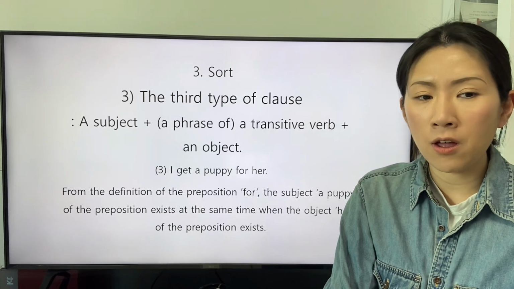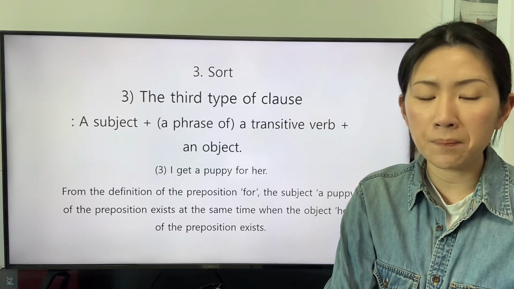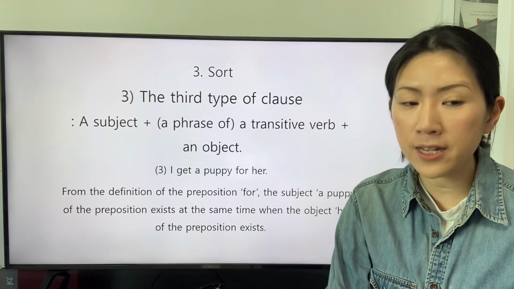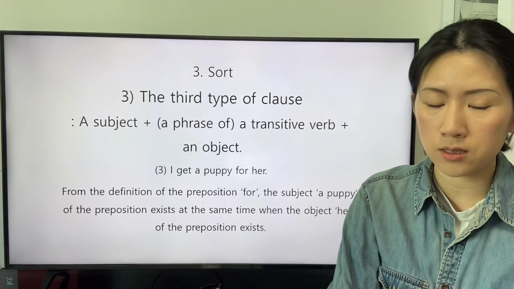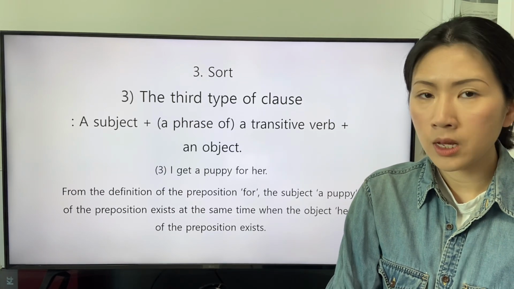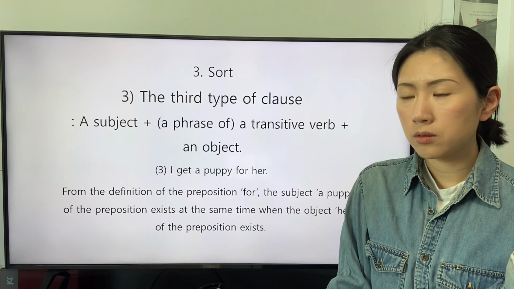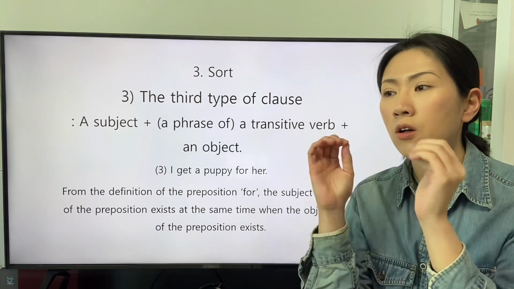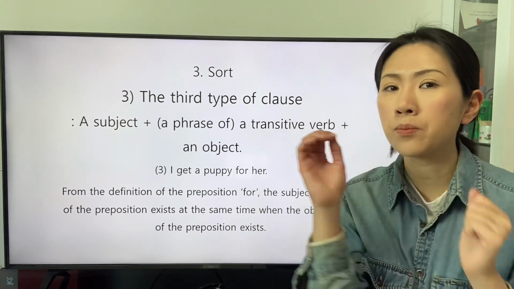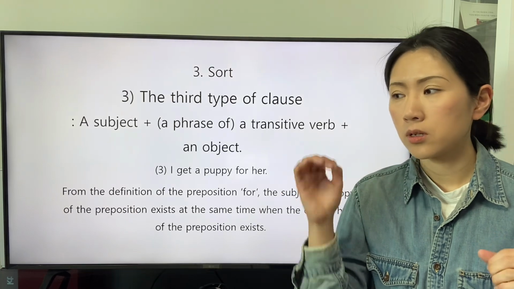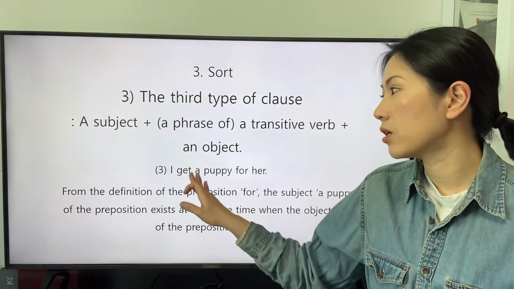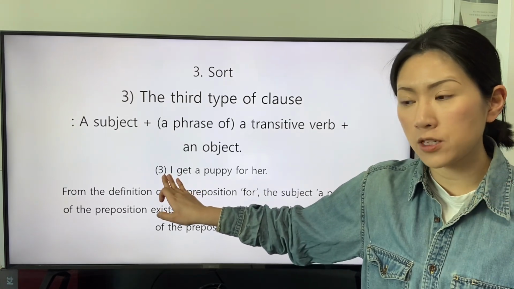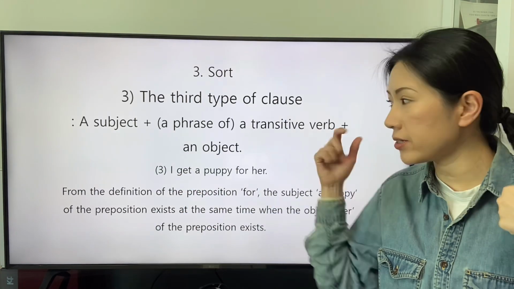From the definition of the preposition for, the subject or copy of the preposition exists at the same time when the object of the preposition exists. The mediation by the definition of the preposition relies on the point in time when the verb describes the subject. The transitive verb get describes the action of the speaker at the present when the speaker states this clause.